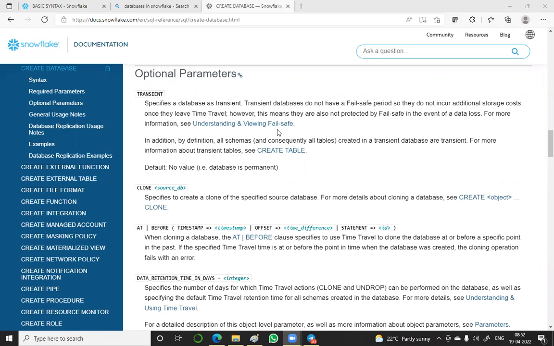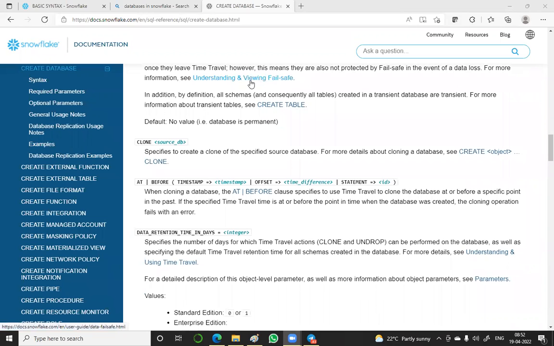For more information, how to use this, how to create and everything. In addition, by definition, all schemas and consequentially all tables created in a transient database are transient. It means ever changing, and every time you will lose that. Suppose you created, let us say, simple, I'm giving a parameter, like you created a parameter A. In the place of that, you want to create another, B, A will vanish away. It means you can work with B because A will not be stored for a long time.